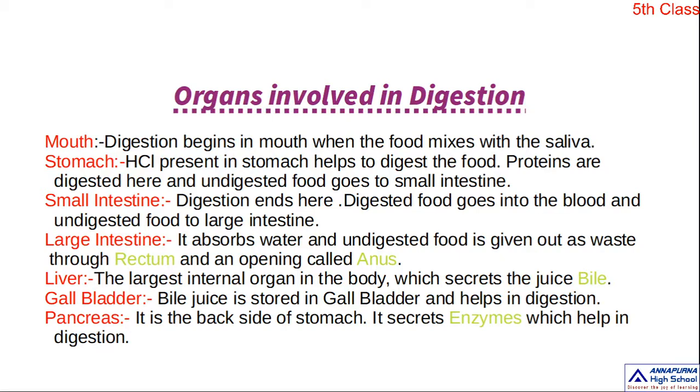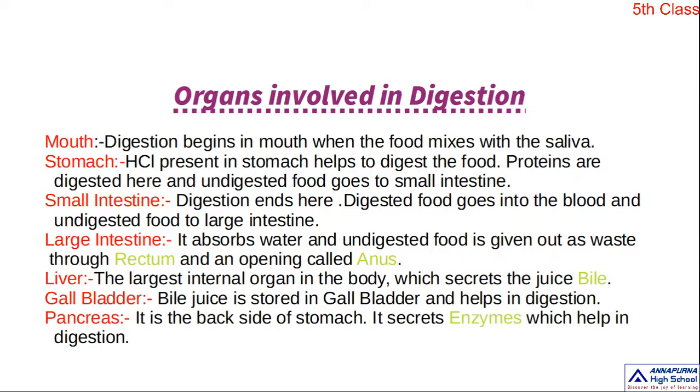What happens in the large intestine? Here the large intestine absorbs water and undigested food is given out as waste through the rectum and an opening called the anus. Okay children, water is absorbed in the large intestine and the waste material, that is fecal matter, moves through the rectum and is excreted through the anus.